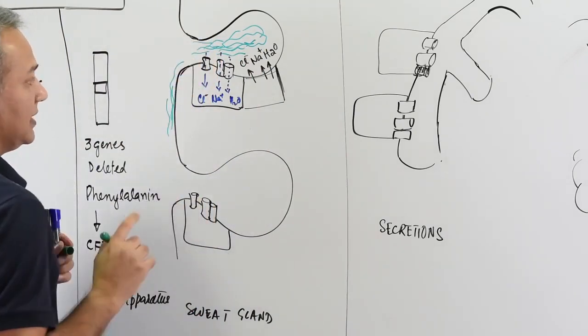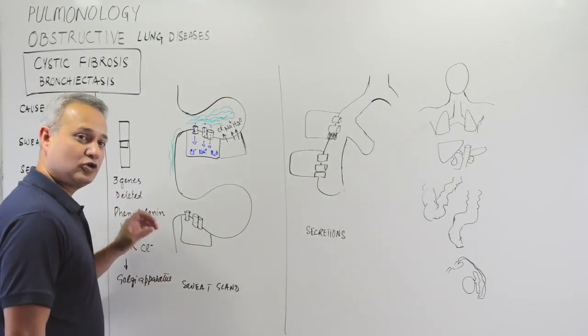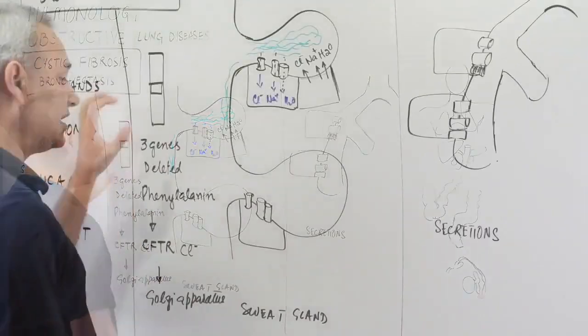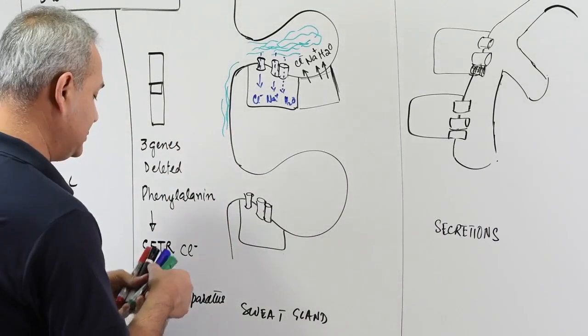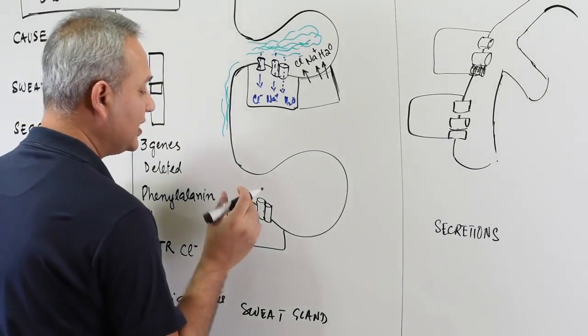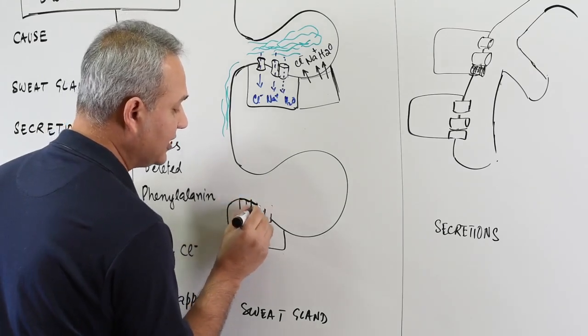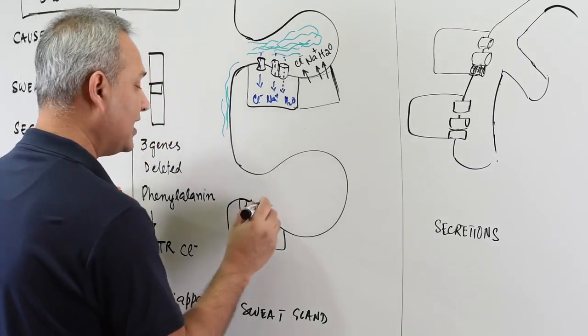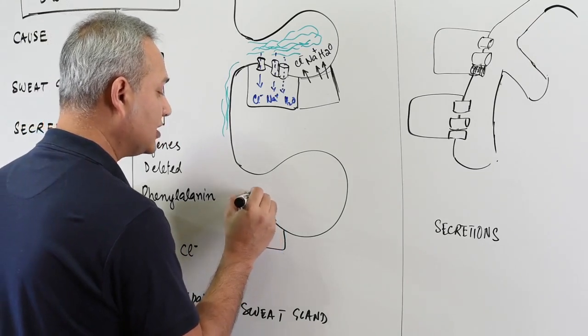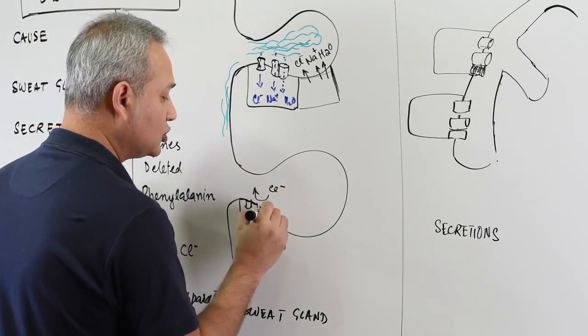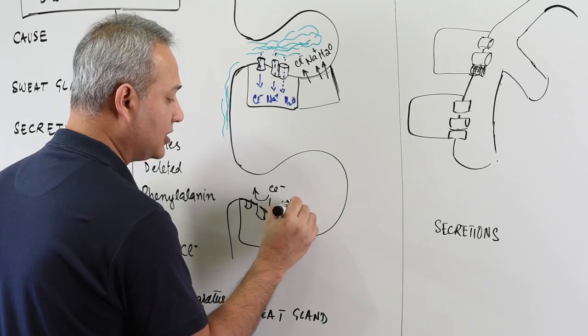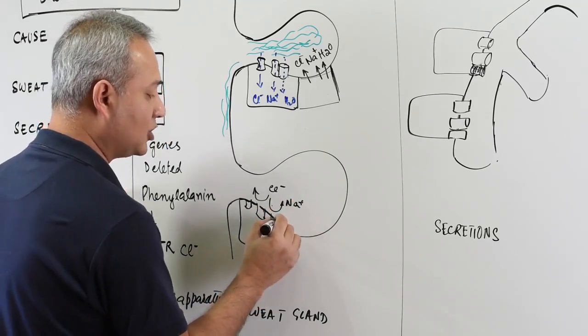Cool? However, once the chromosome has a problem and the CFTR abnormality is present, in these patients the sweat glands do not have a normally functioning CFTR complex. The result is chloride is not reabsorbed, sodium is not reabsorbed. That also means that the water reabsorption is also less.